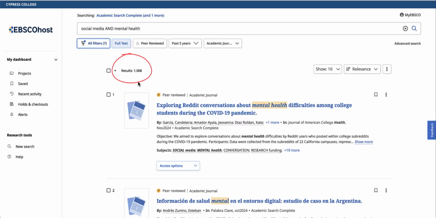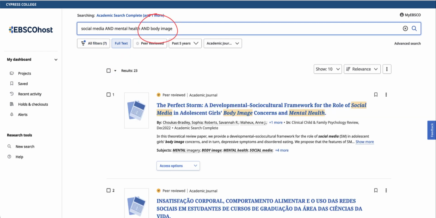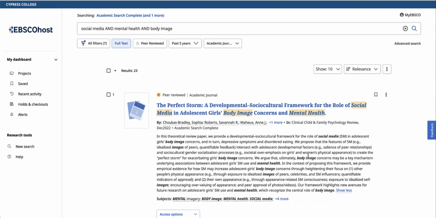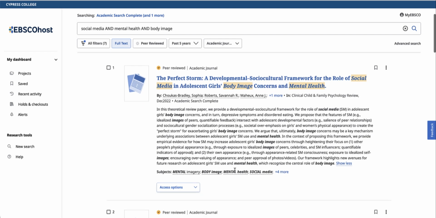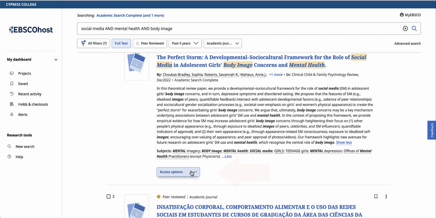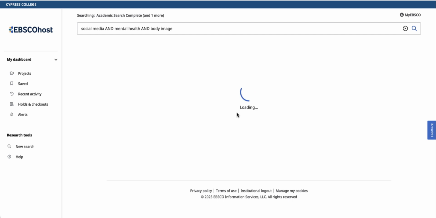If your results list is still quite large, consider adding an additional keyword. Adding "and body image" as a keyword narrowed my results down to a manageable list of 23 results. To sort through these, look under each result for additional information, such as the abstract, a short summary of the article, the subject terms, which describe the main subjects of each article, and click on Access Options to go directly to the article. Click on the title for item details and additional tools.